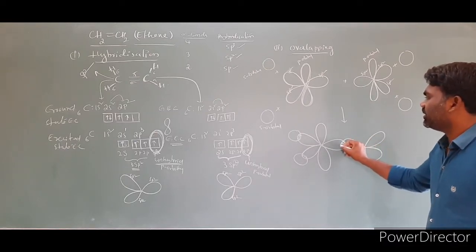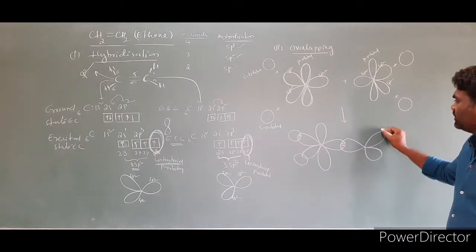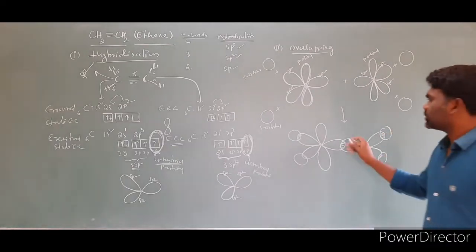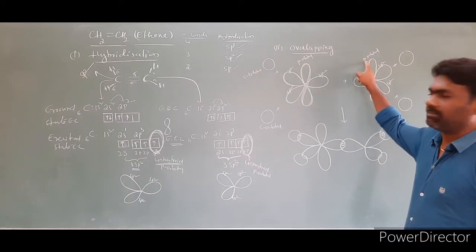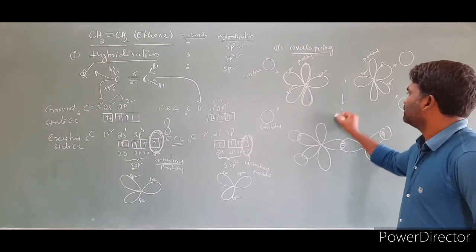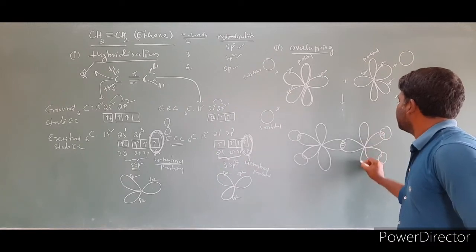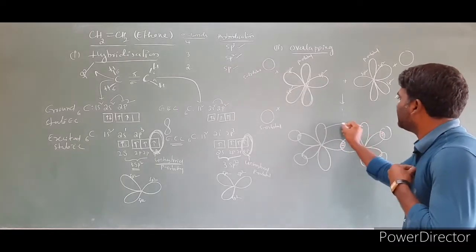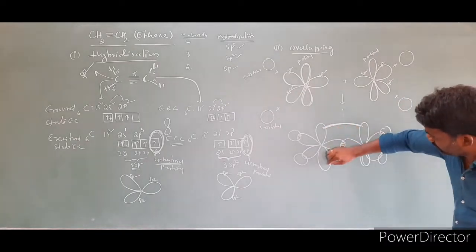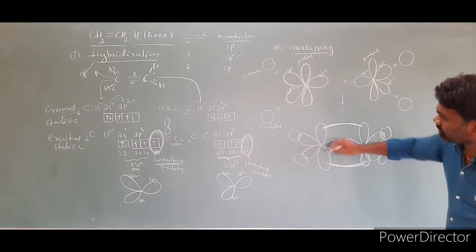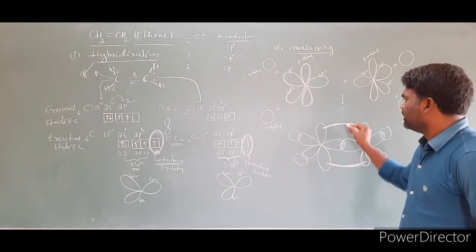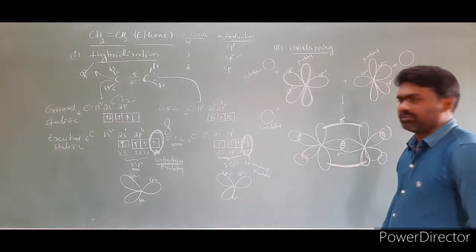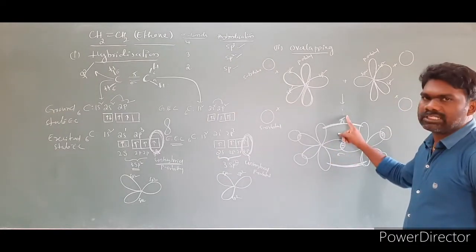So this is the overlapping between the two sp2 hybrid orbitals of carbon. Clear? So these two orbitals also overlap laterally like this. This is the unhybridized p orbital, not involved in hybridization. These two will overlap laterally like this. This is only one p orbital. We have to take two sections. So this is a pi bond. These are the electron clouds. We can take it as one pi bond, and this is a sigma bond. So between the two carbons, one pi bond is formed, one sigma bond is formed.